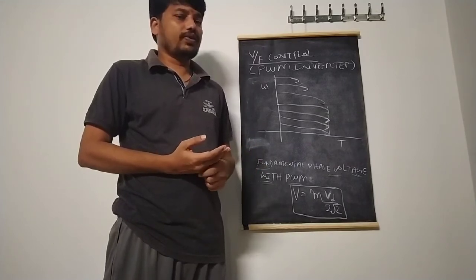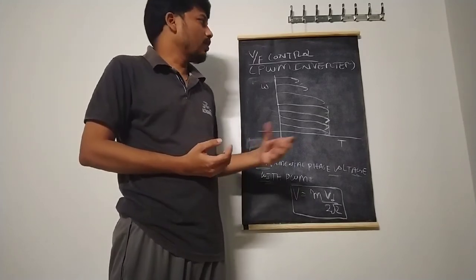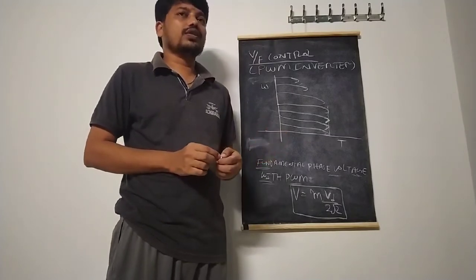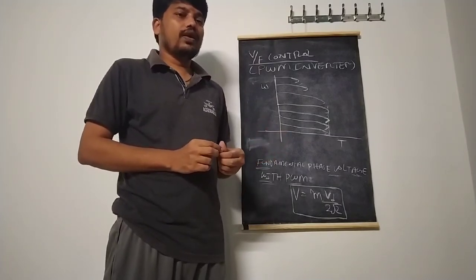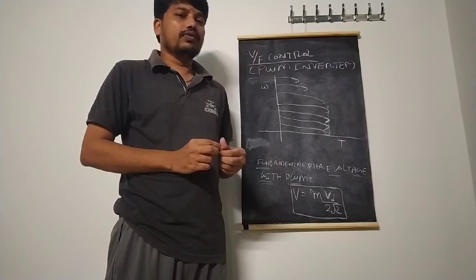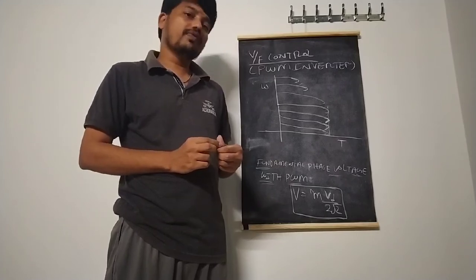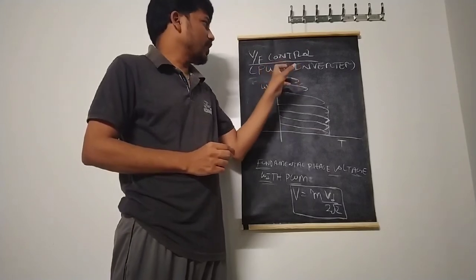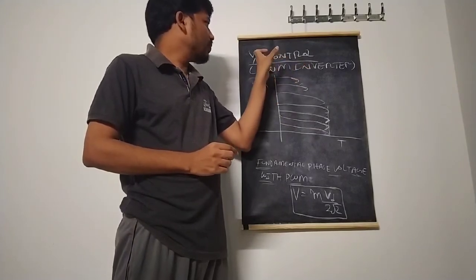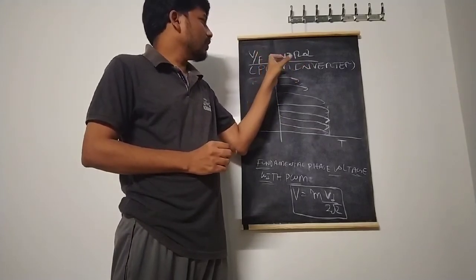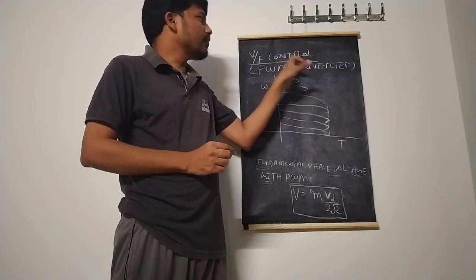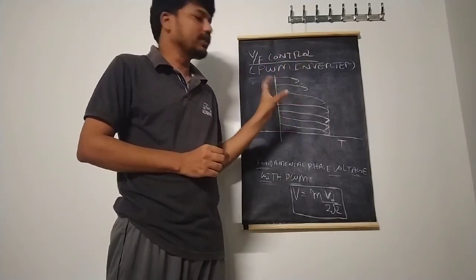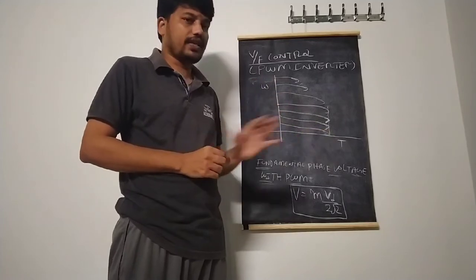So with the help of that data, today we discuss the torque speed characteristics of the induction motor in the V/F control method with the help of the PWM inverter. With the PWM inverter, we can achieve variable voltage and variable frequency. That is the V/F control method given to the three-phase induction motor. Then we get the various torque speed characteristics like that.